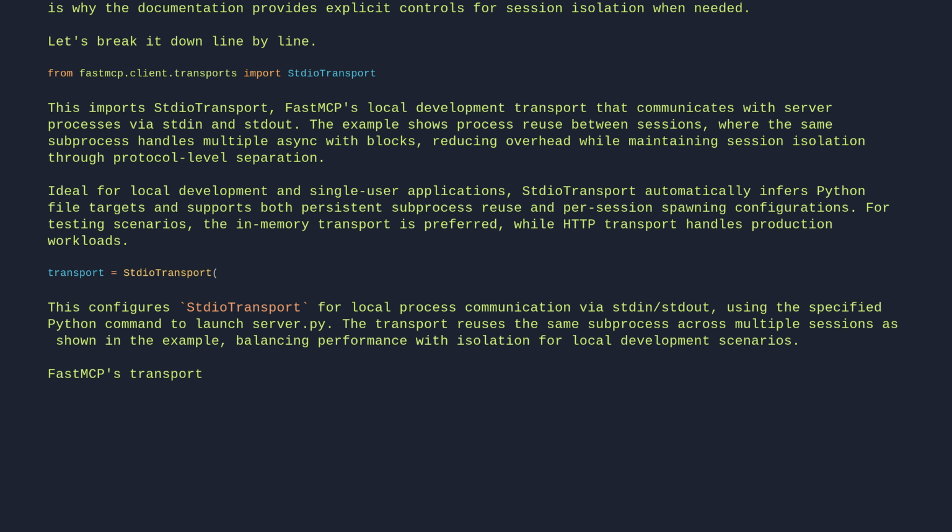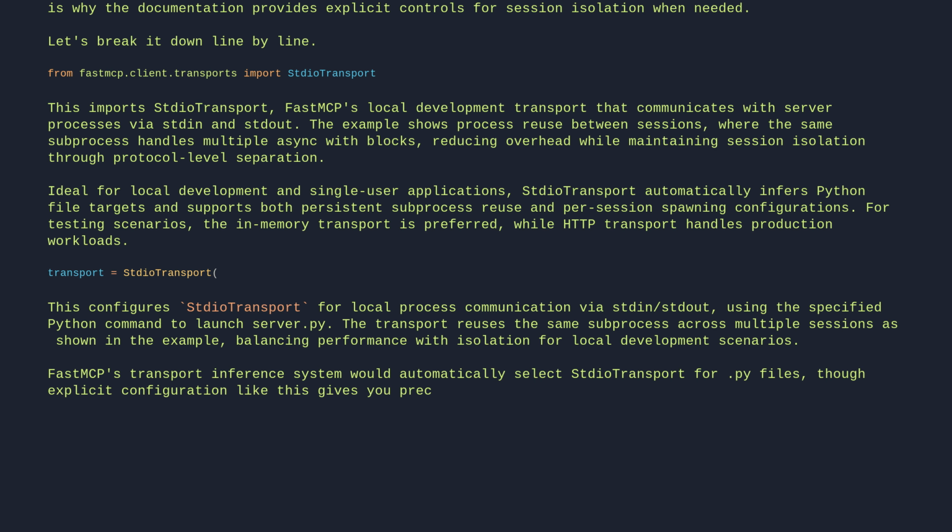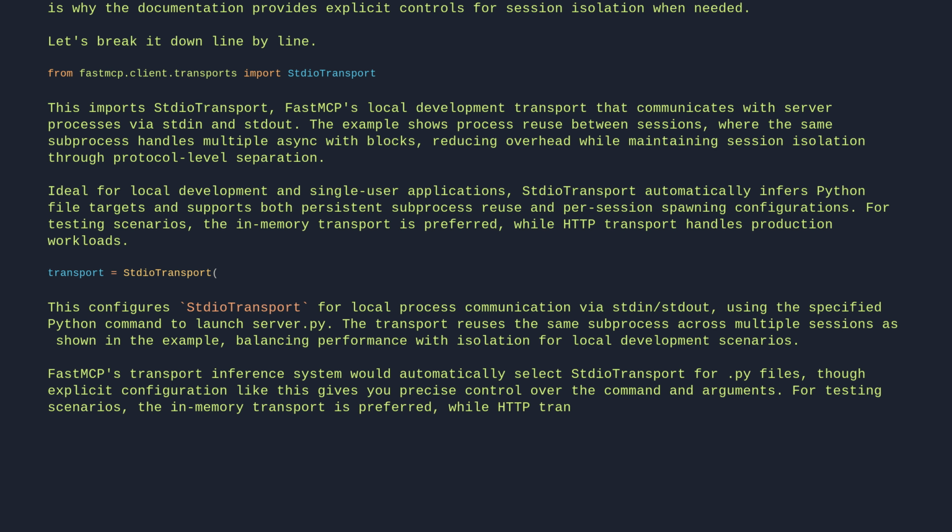FastMCP's transport inference system would automatically select StdioTransport for .py files, though explicit configuration like this gives you precise control over the command and arguments. For testing scenarios, the in-memory transport is preferred, while HTTP transport is recommended for production deployments.